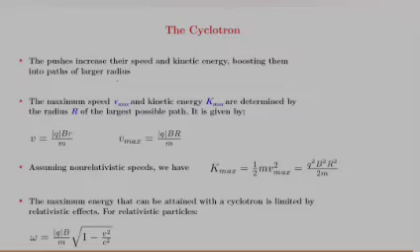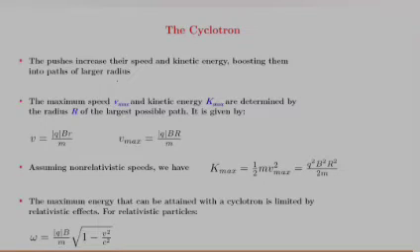The maximum speed v max and the kinetic energy K max are determined by the radius r of the largest possible path. The maximum speed v max is given by modulus of q times B r divided by m, where r is the maximum possible radius inside the cyclotron.